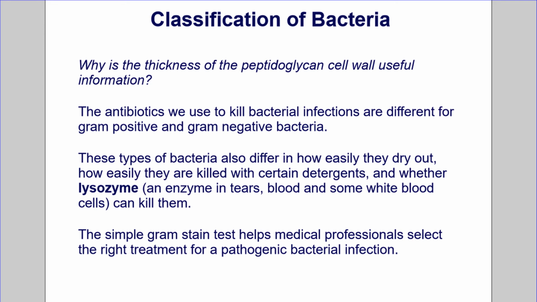Why is the thickness of the peptidoglycan cell wall useful information? The antibiotics we use to kill bacterial infections are different for gram-positive and gram-negative bacteria. These types of bacteria also differ in how easily they dry out, how easily they are killed with certain detergents, and whether lysozyme, an enzyme in tears, blood, and some white blood cells, can kill them. The simple gram stain test helps medical professionals select the right treatment for a pathogenic bacterial infection.